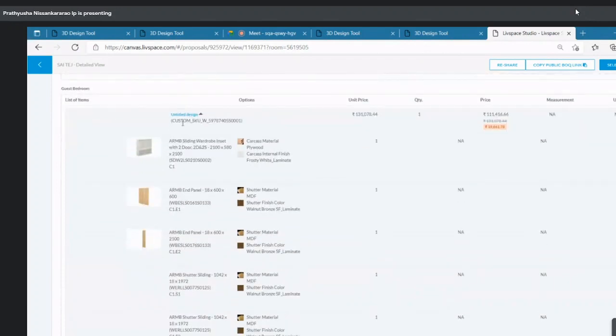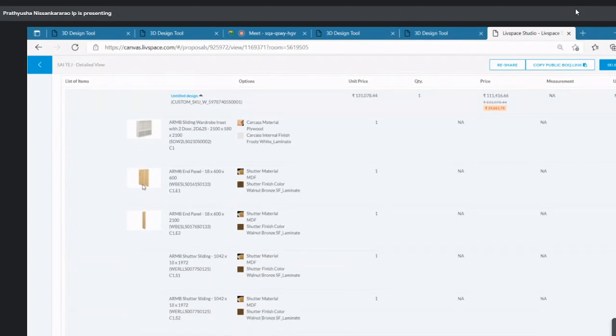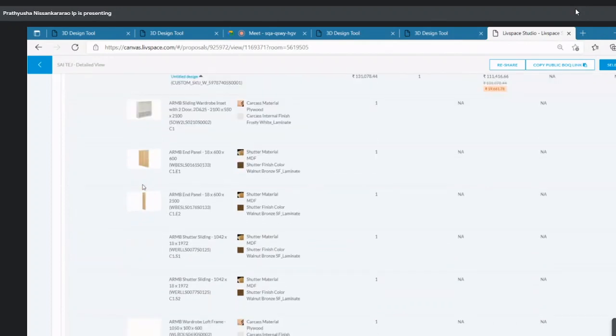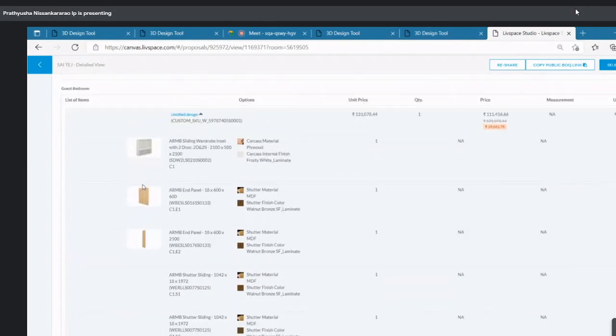So this is the guest bedroom. This is the carcass of the bedroom, and these are the shutters. The down part will be of shutter. As an end user, what I see is that for the guest bedroom, I am getting only a cupboard. Let's say it's first class, top quality, excellent wood, excellent material, but overall I am getting only a cupboard. Yes, you are only getting a cupboard.